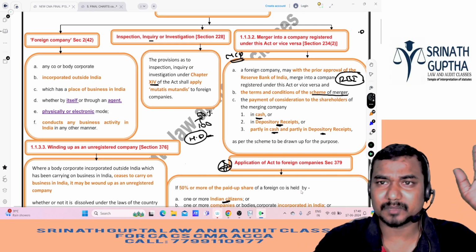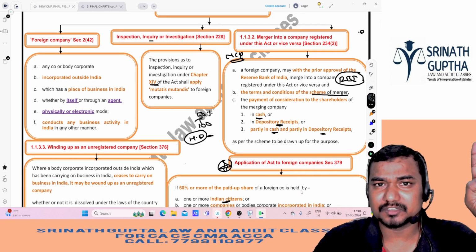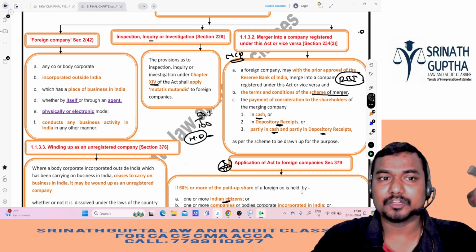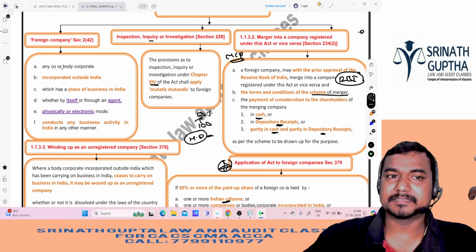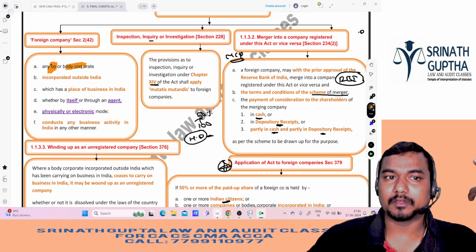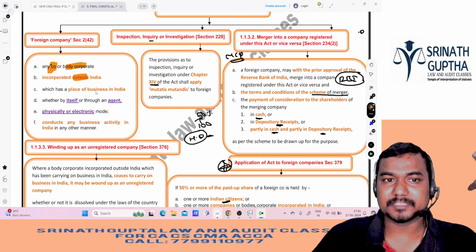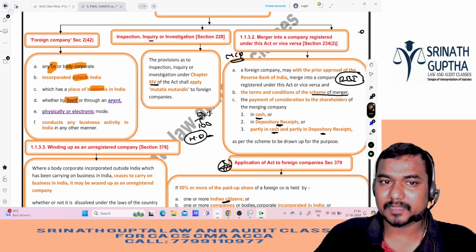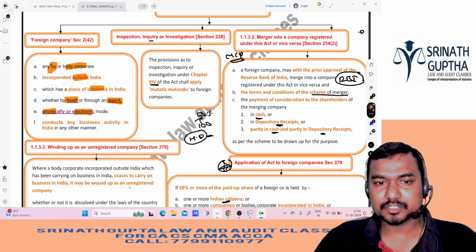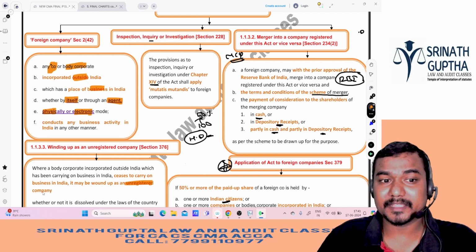Let us revise the whole page one more time. So please do write running notes, sir. I hope you are revising chapter 1, chapter 2, chapter 3, chapter 4 already. This is chapter number 5. So first, what is a foreign company? It is a company or body corporate registered outside India, with a place of business in India through itself or through an agent. They may do business physically or electronically. If the foreign company closes business in India, it should be wound up as an unregistered company in India.